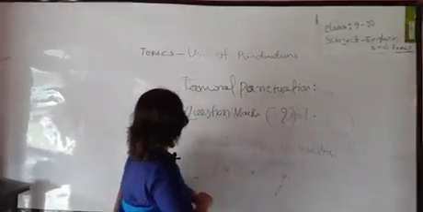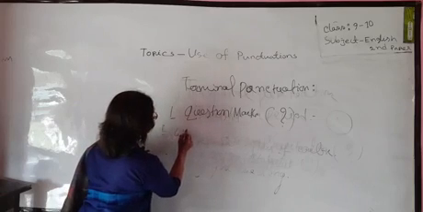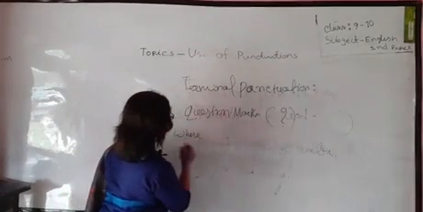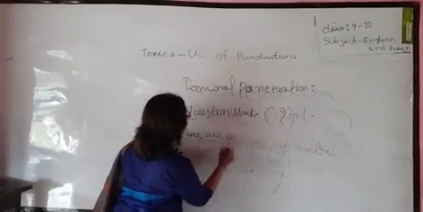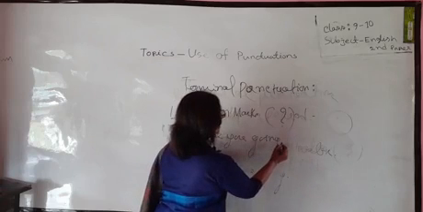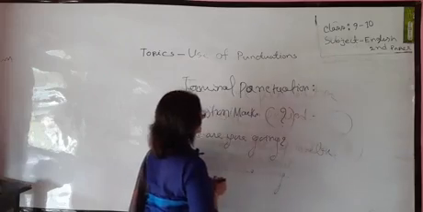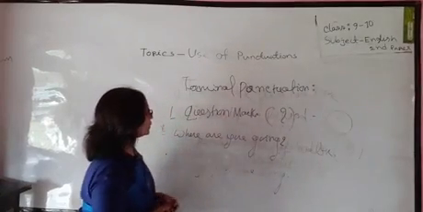Such as, where are you going? And here, okay, where are you going?